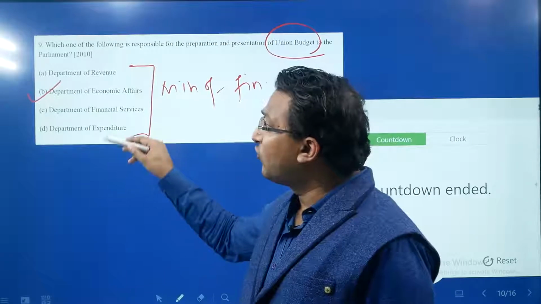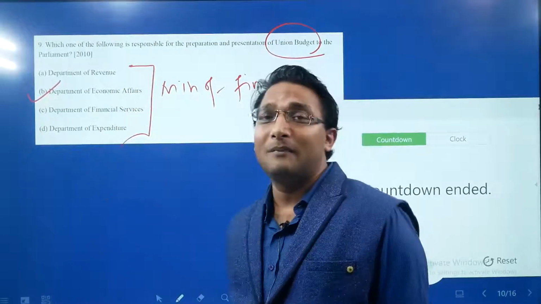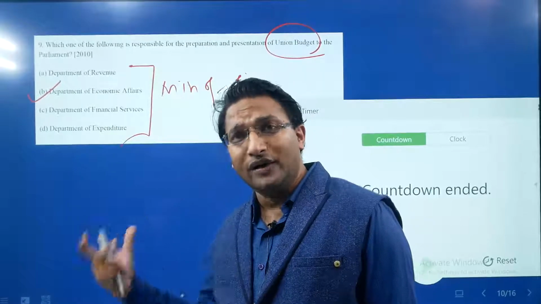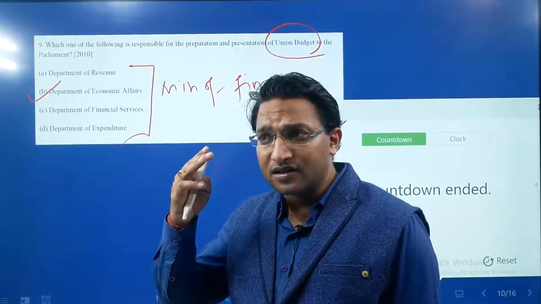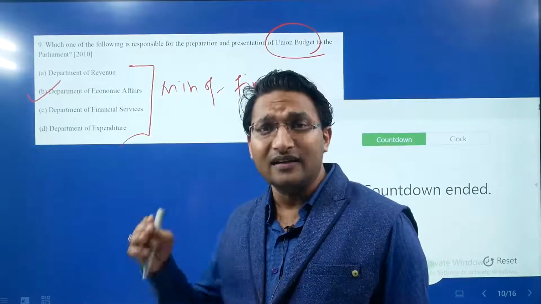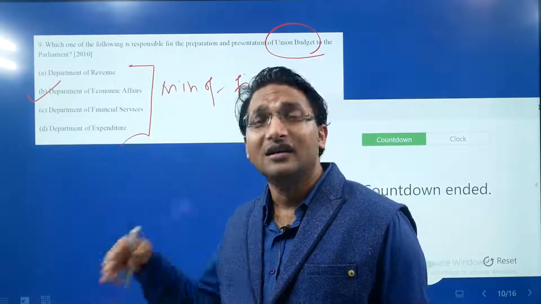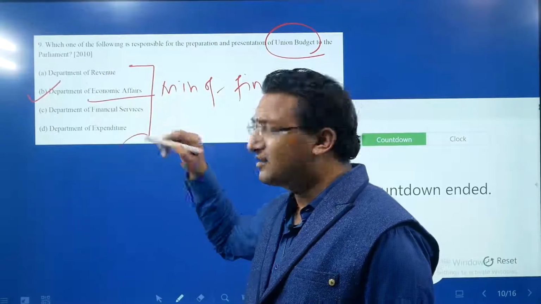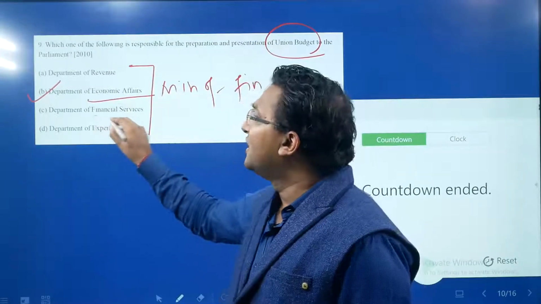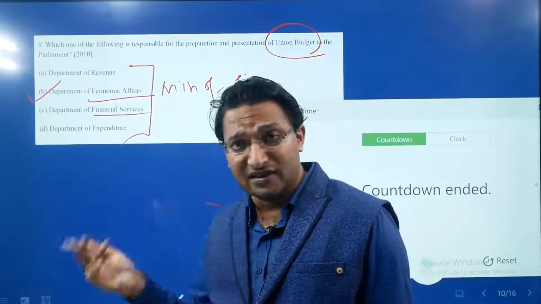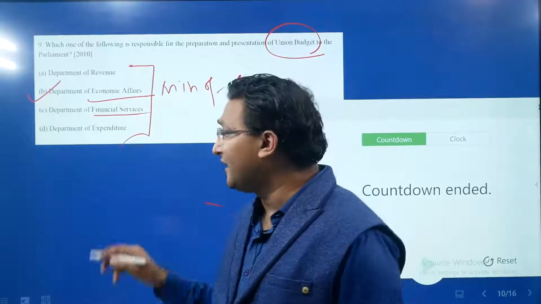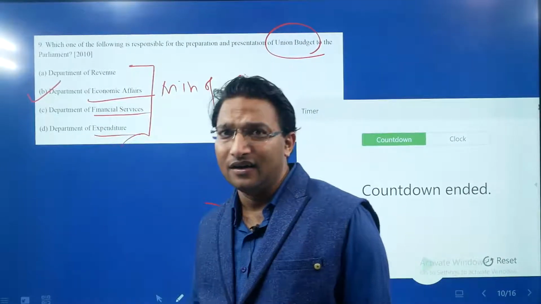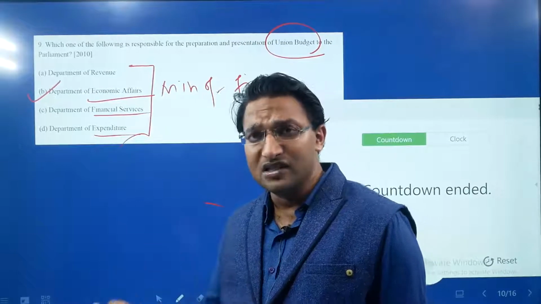And do you know about all the 4 departments? The first is Department of Revenue, which deals with tax revenues and non-tax revenues, especially CBDT, Central Board of Direct Taxes, and CBIC, Central Board of Indirect Taxes. Department of Economic Affairs is responsible for budget preparation. Department of Financial Services takes care of the banking sector and other financial institutions. Department of Expenditure takes care of the expenditure side. And there is one more department which deals with disinvestment.